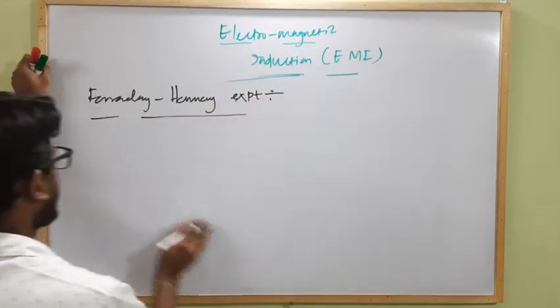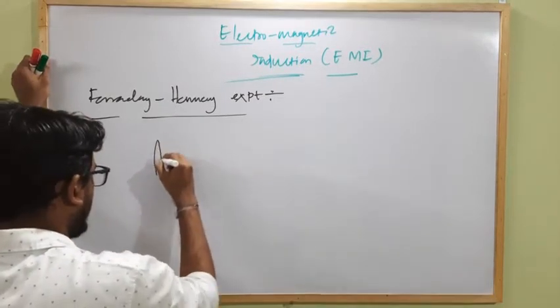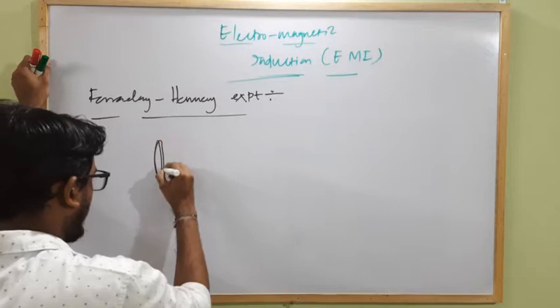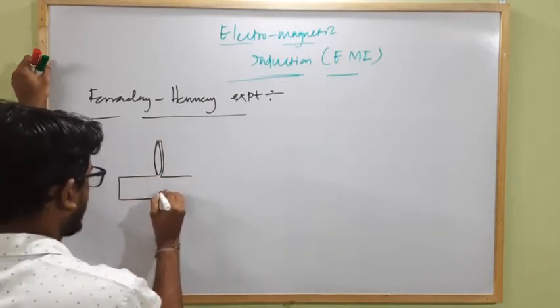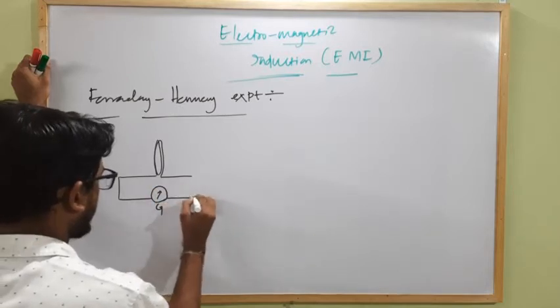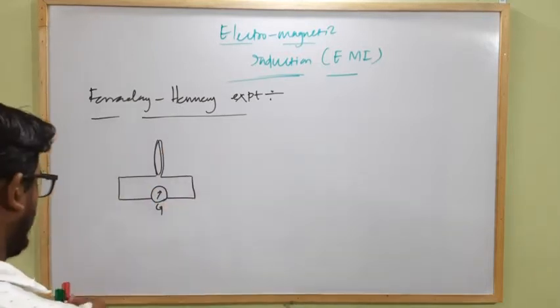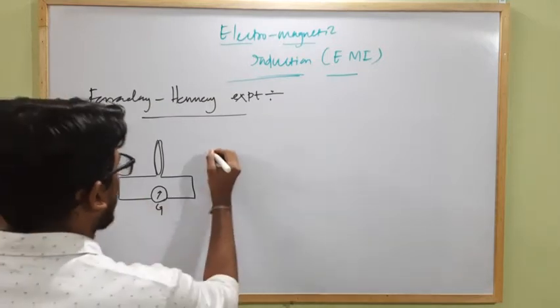So what they did: here is a circular coil which is attached to a sensitive galvanometer. Clear? And they brought a bar magnet.